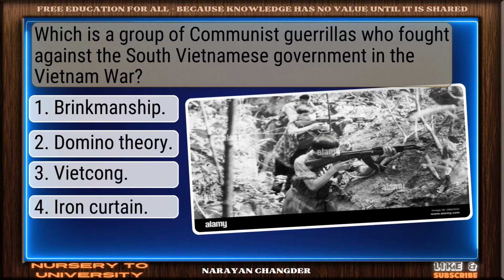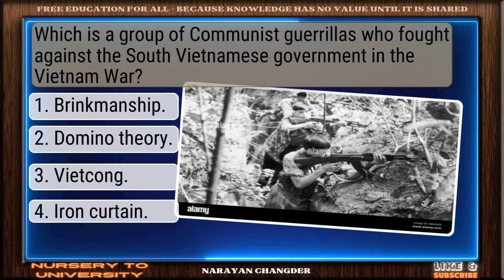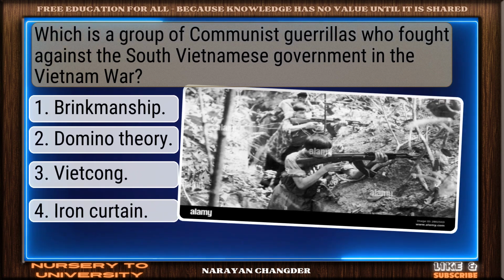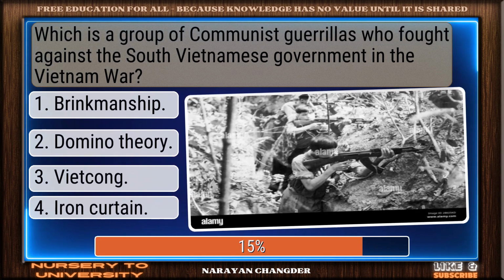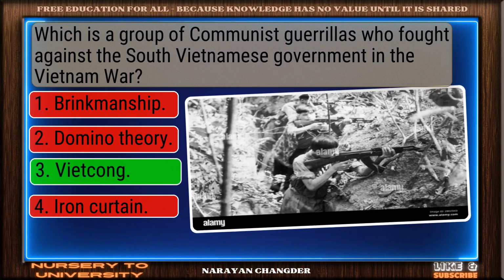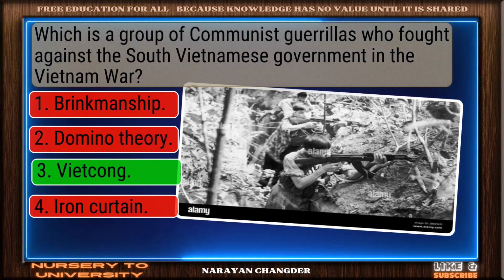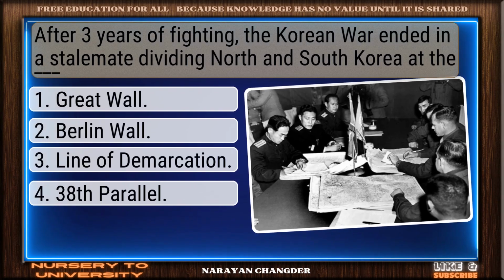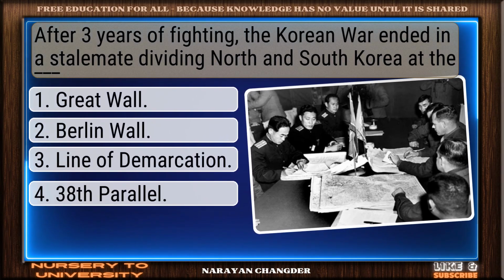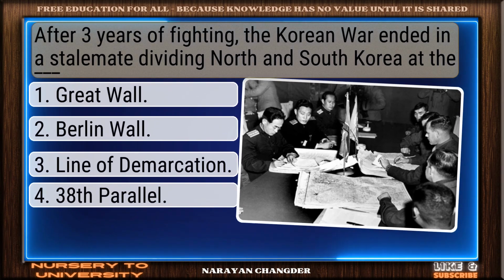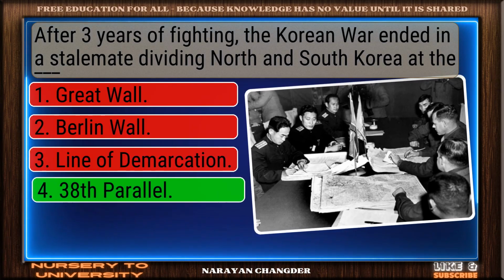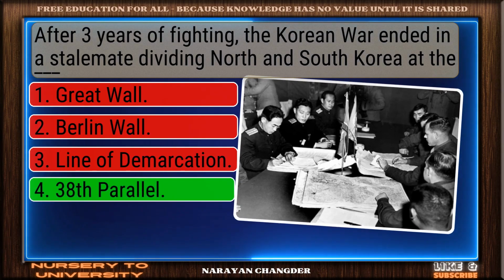Which is a group of communist guerrillas who fought against the South Vietnamese government in the Vietnam War? Excellent. Viet Cong is a brilliant choice. After 3 years of fighting, the Korean War ended in a stalemate, dividing North and South Korea at the dash. Nicely done. 38th parallel is a solid answer.